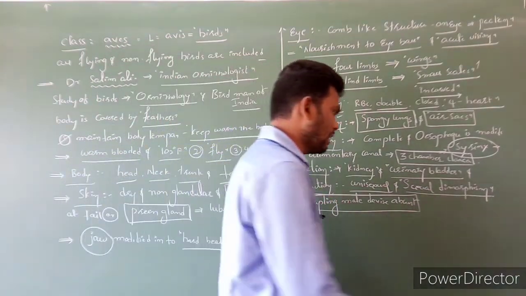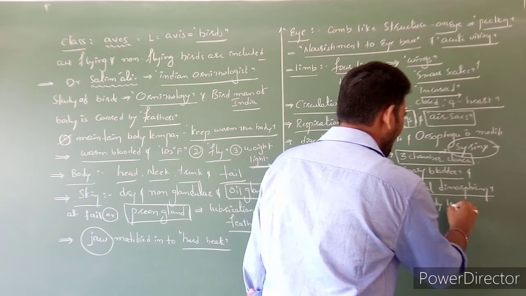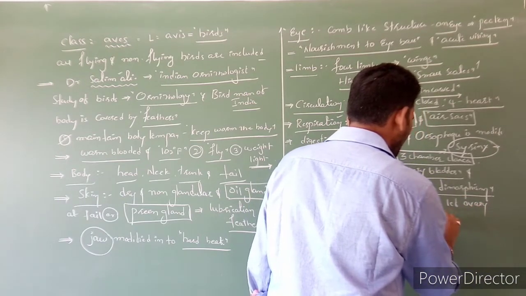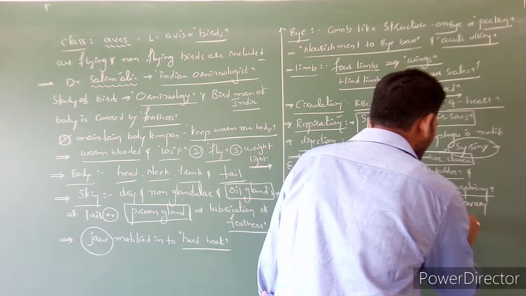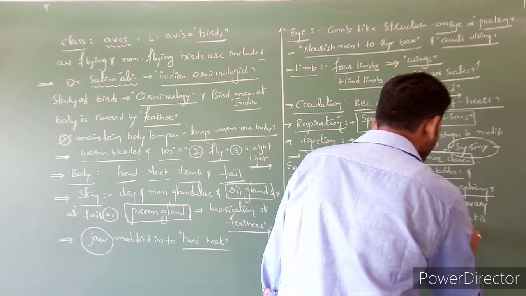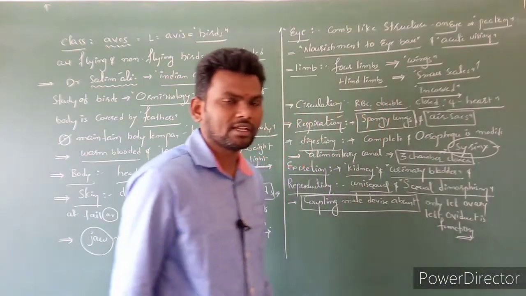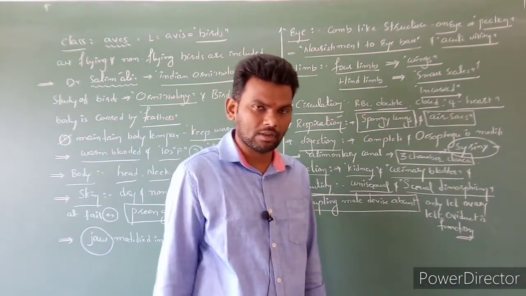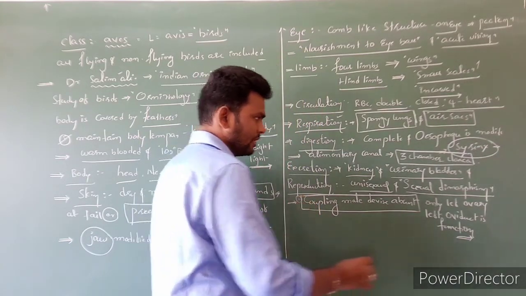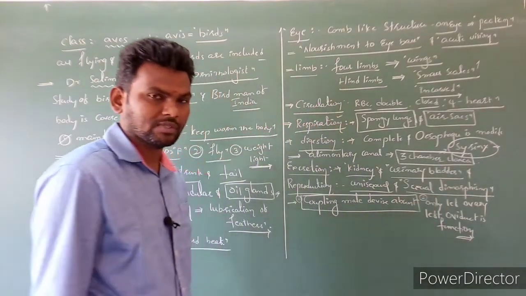Clear? And in the female, only the left ovary and left oviduct are functional. The right ovary and right oviduct are reduced and non-functional, or even absent.